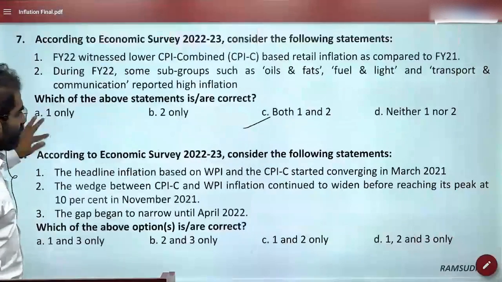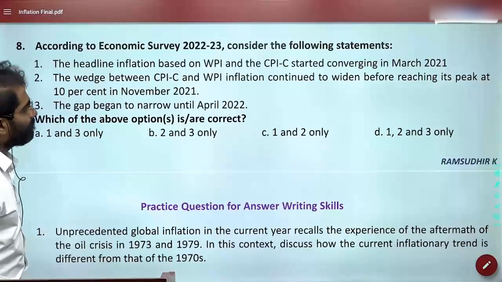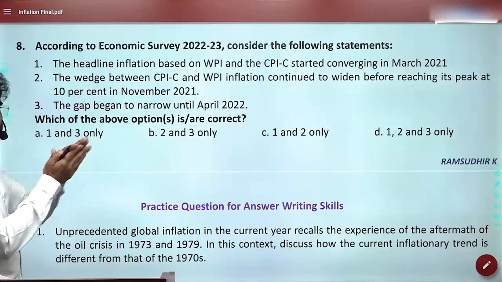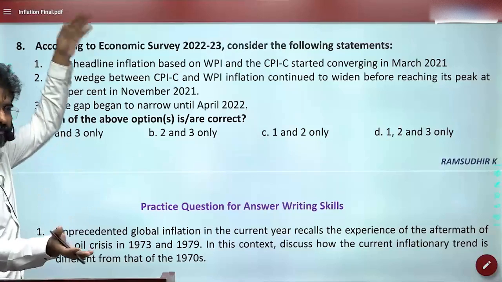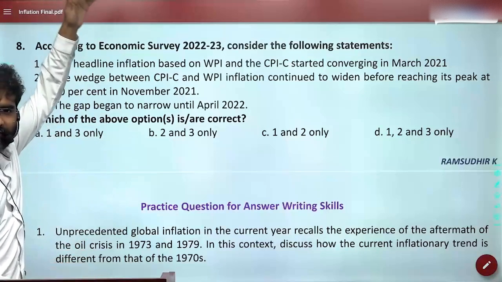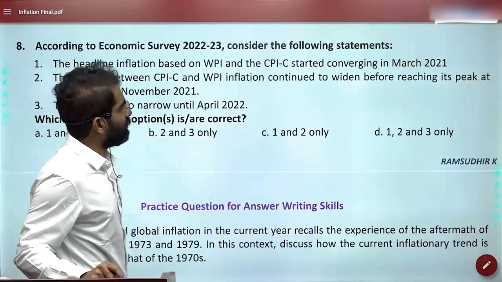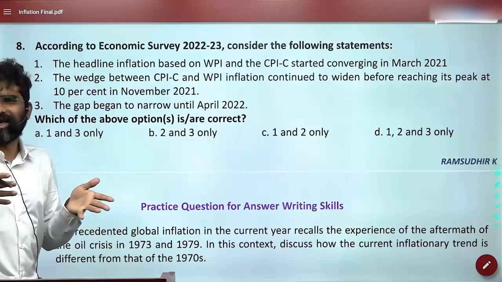According to the Economic Survey, consider the following statements. March 2021, widened. So the wedge between inflation continued to widen before reaching its peak. This is also true. Okay, they will not ask like this.